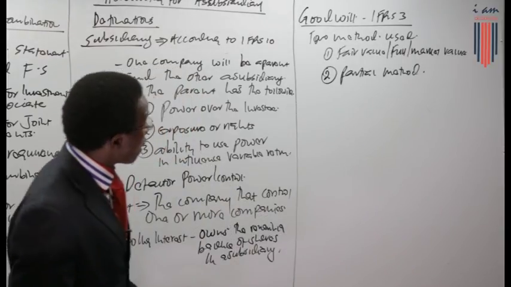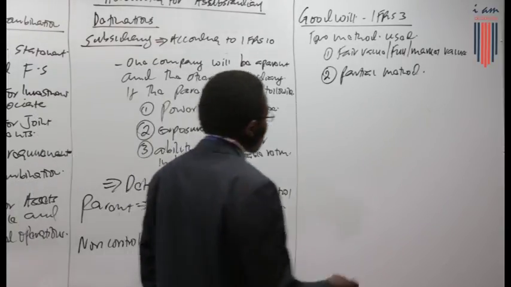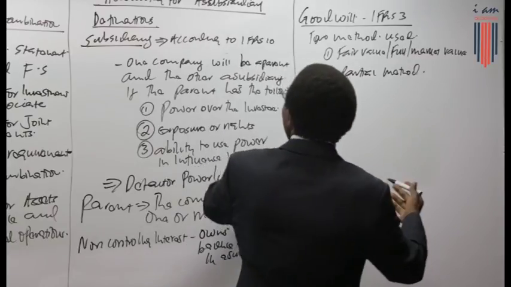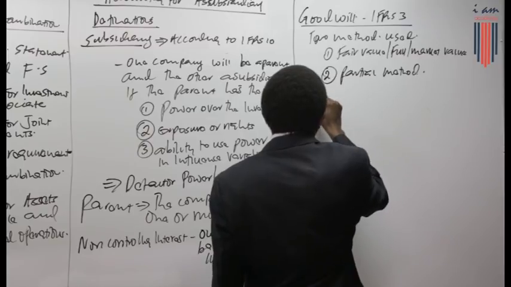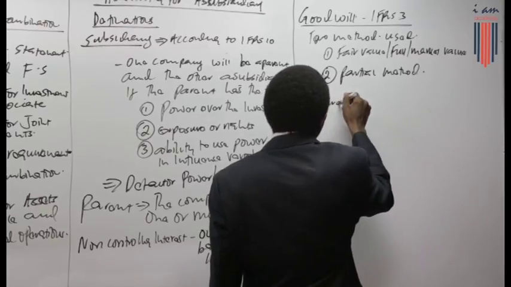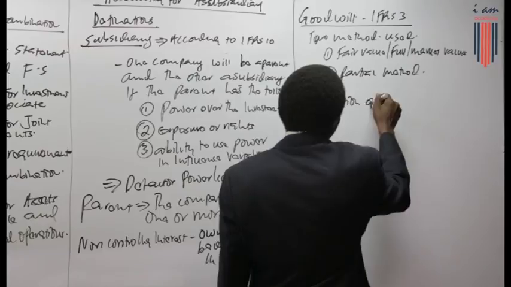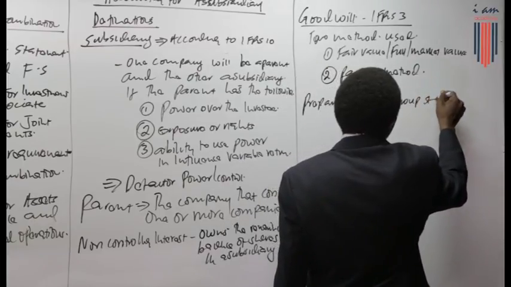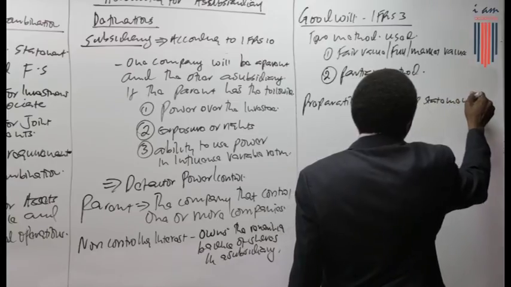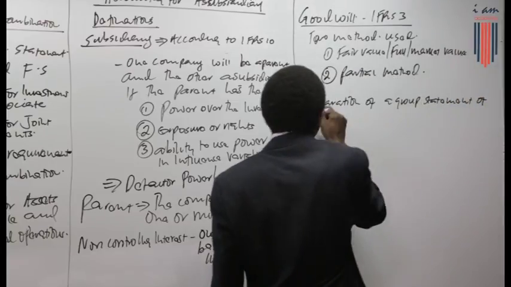We'll assume an example. Just before we go further, let's see the preparation of a group statement of financial position.